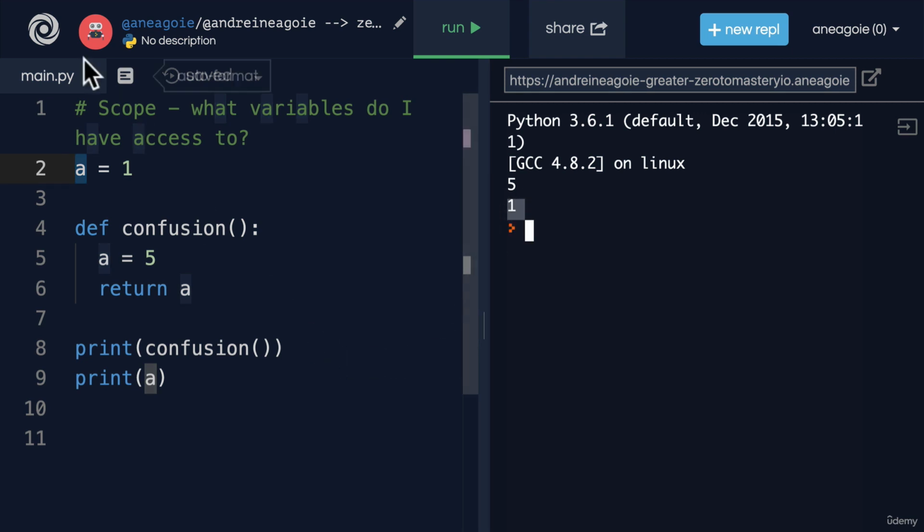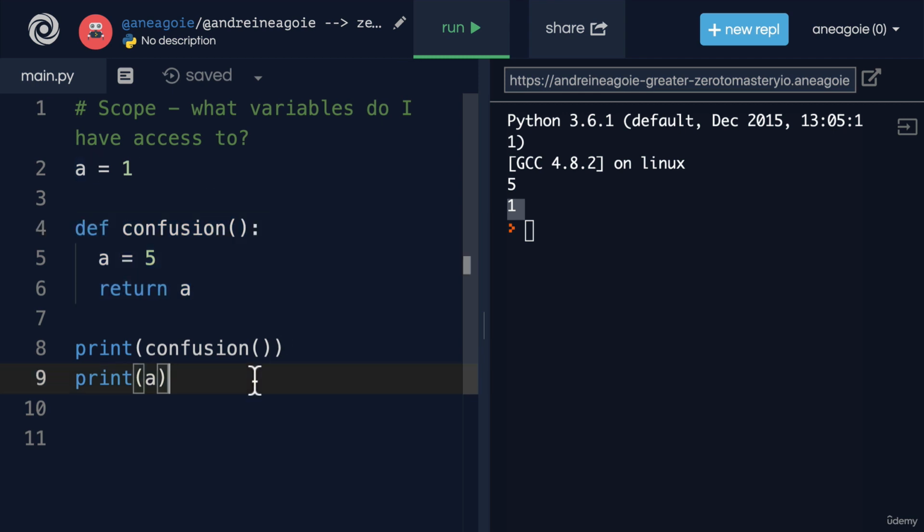And this is because of scope, right? What the Python interpreter does is when it runs the confusion function, it's going to say, hey, a is going to equal 5, but I'm creating a variable here called a in my own universe. I don't know anything about a equals 1 here. I have my own universe. And after we run this function, then, well, we're done. We've returned the function and it's completely gone. But we never left the universe into the global scope.